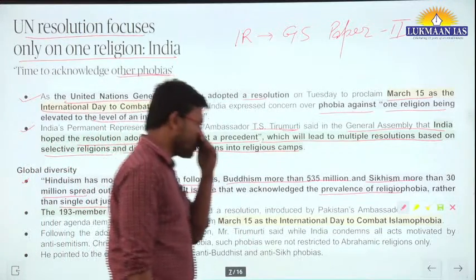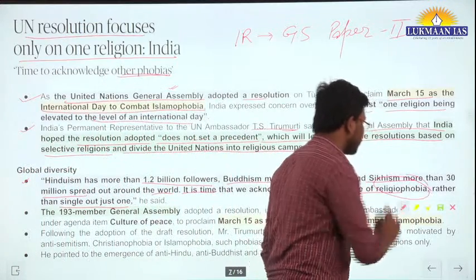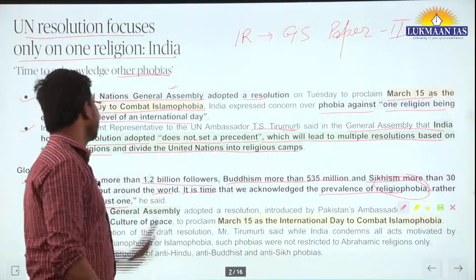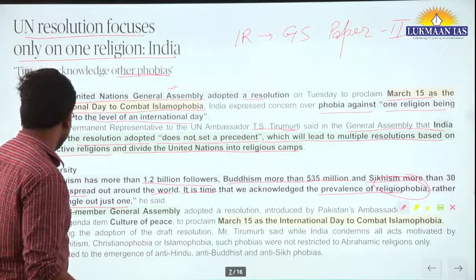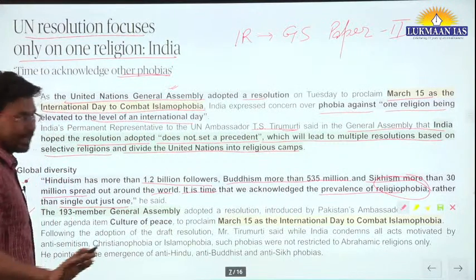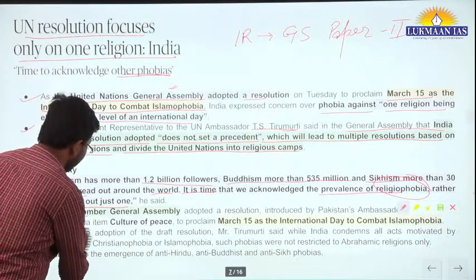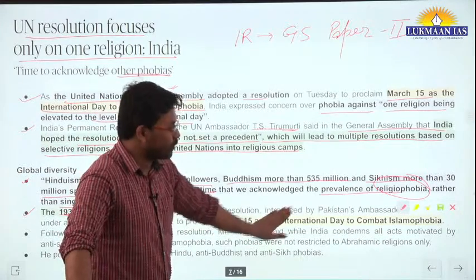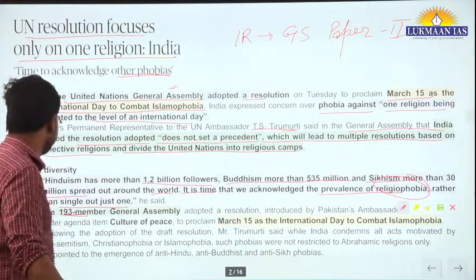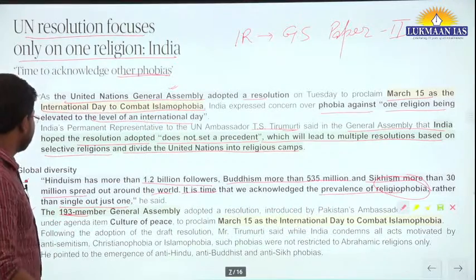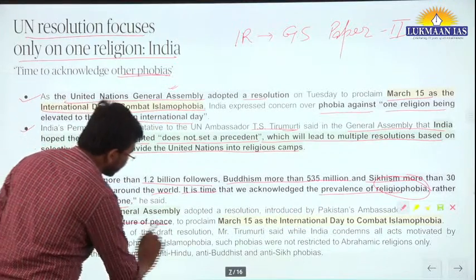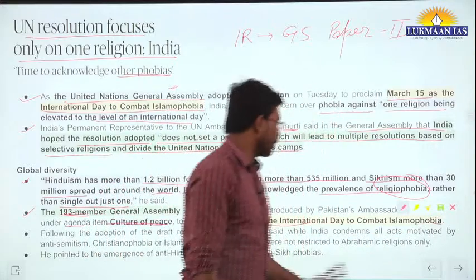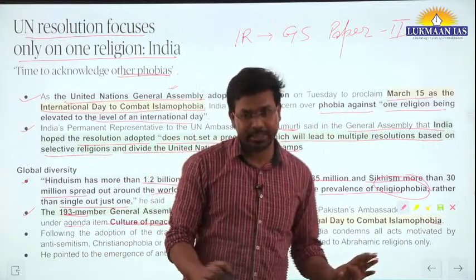So he said we should take a resolution against religiophobia, not just against Islamophobia. The United Nations General Assembly has 193 members. The 193-member General Assembly adopted a resolution introduced by Pakistan's ambassador. They had an agenda item, culture of peace, to proclaim March 15 as the International Day to combat Islamophobia. I hope you understood this, okay.